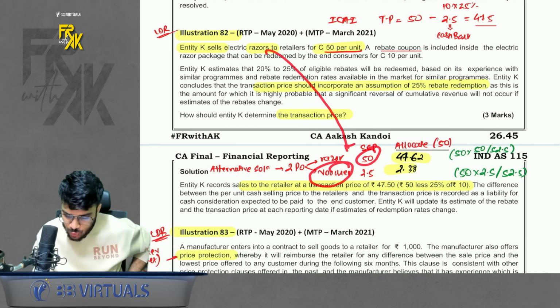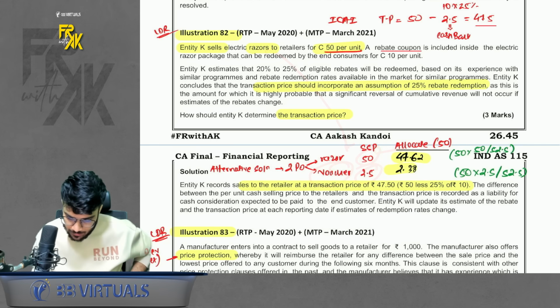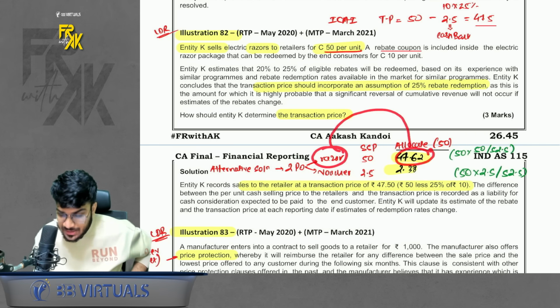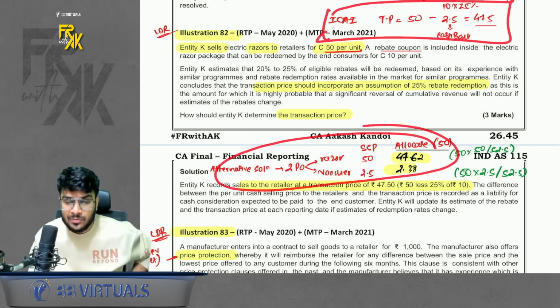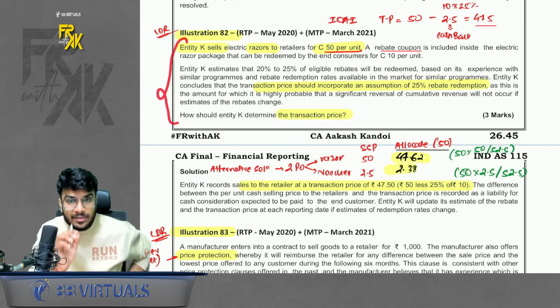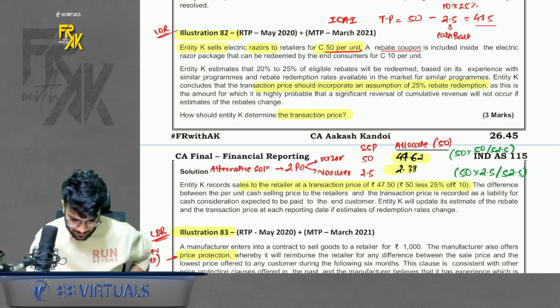The value of voucher is 2.5. So if you allocate, then for razor you get this much, 47.62, and for voucher you get this much. Okay, so you can do this also, but I feel ICA has done it like this. You should do an exam like this only.